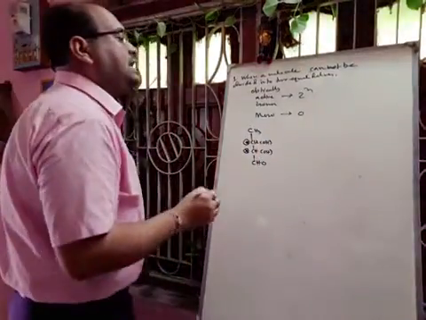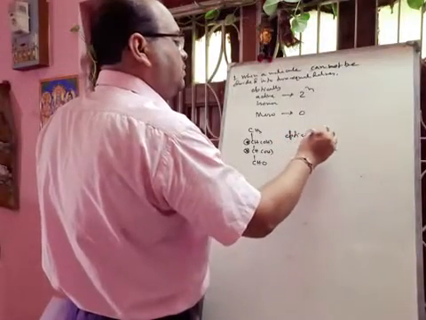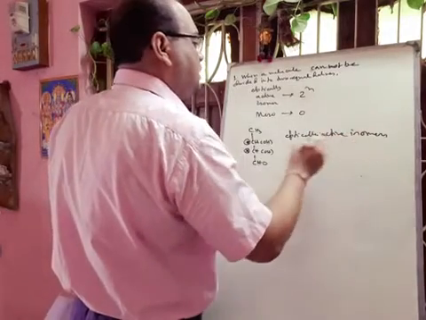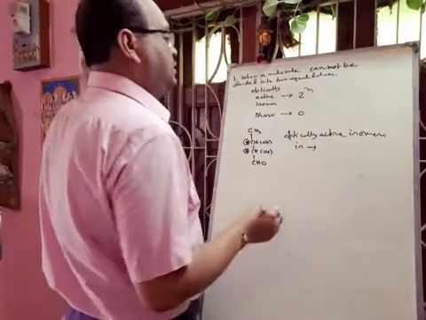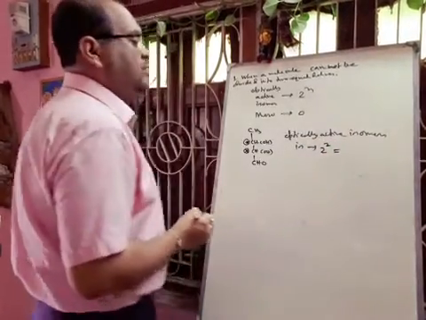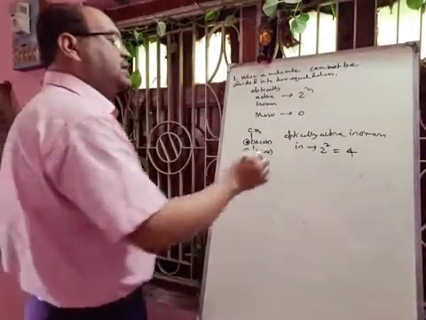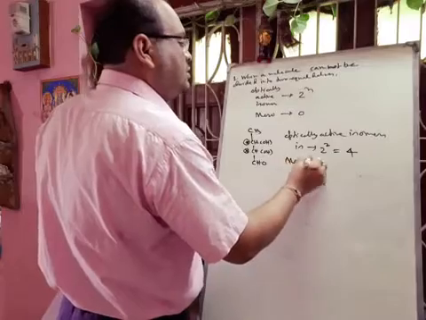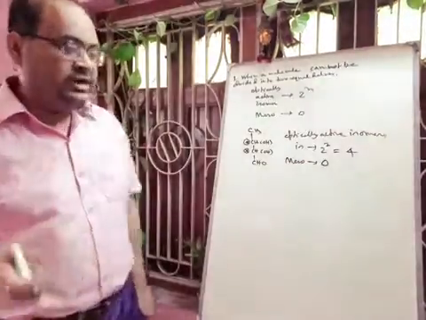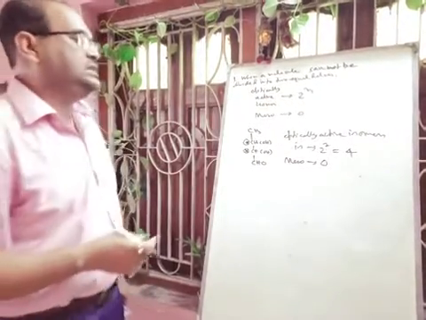So here optically active isomers will be 2 to the power 2, that will be the what? 4, and meso isomer will be 0. Meso means that it is optically inactive, containing some sigma plane. Now here if we draw the structure, we can easily understand.